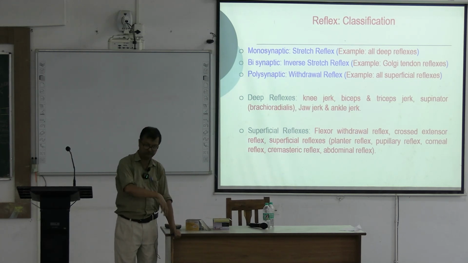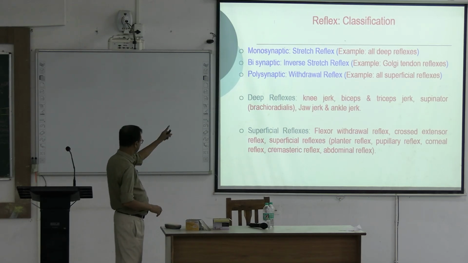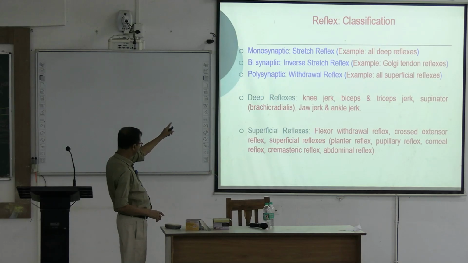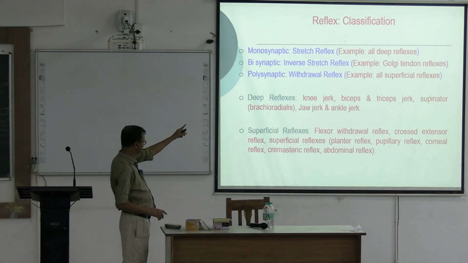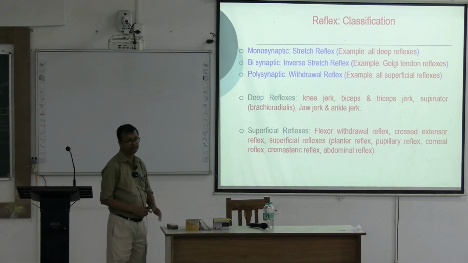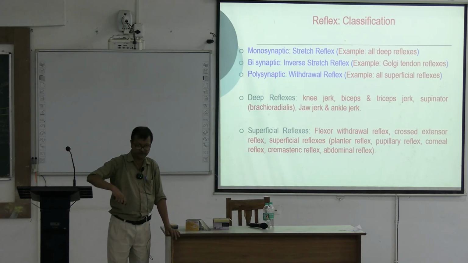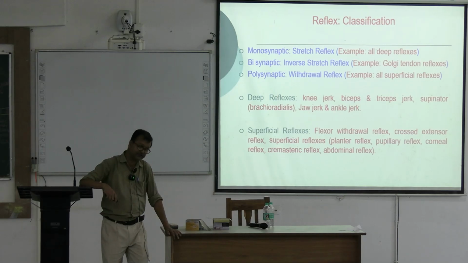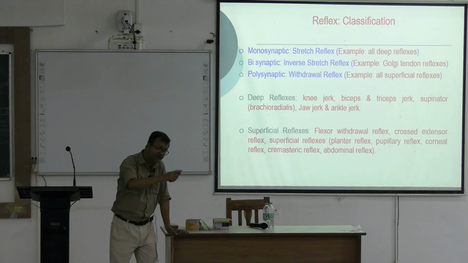All deep reflexes are direct stretch reflexes. Bisynaptic is also known as inverse stretch reflex, and our example is the Golgi tendon reflex. Now next, polysynaptic reflex. This is not deep reflexes. Polysynaptic example of what?